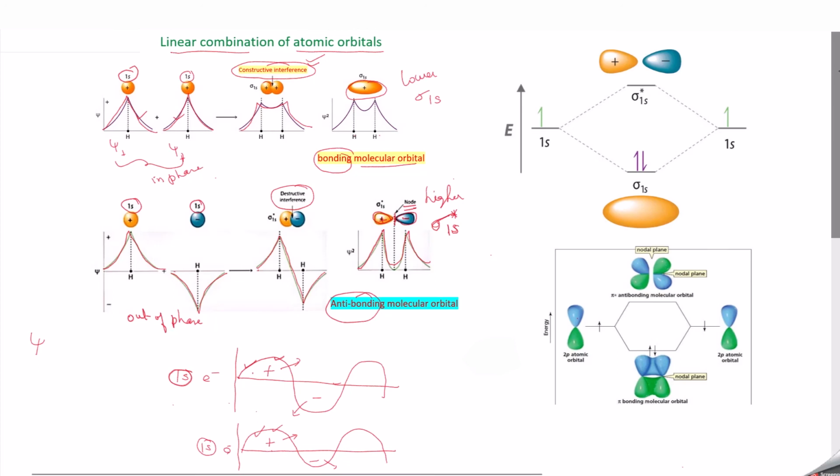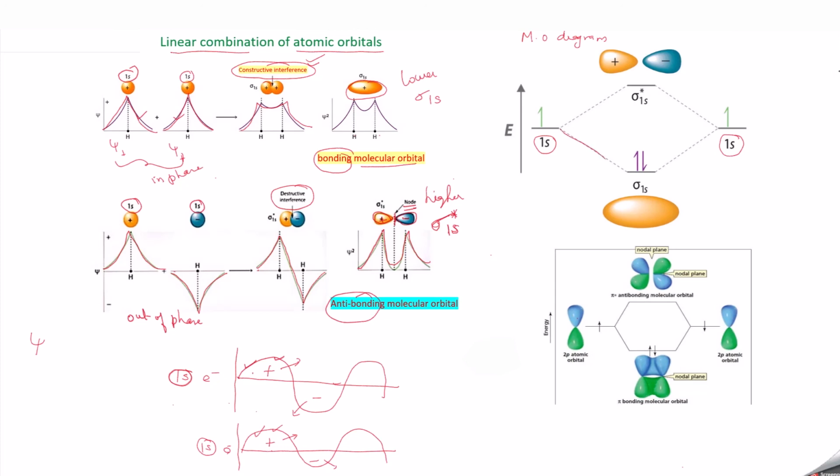So we can explain through a molecular orbital diagram. Here you can take the 1s orbital of one atom and the 1s orbital of another atom. When they approach each other, they will mix to form two molecular orbitals.